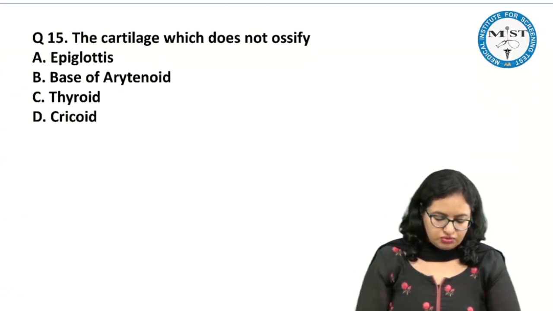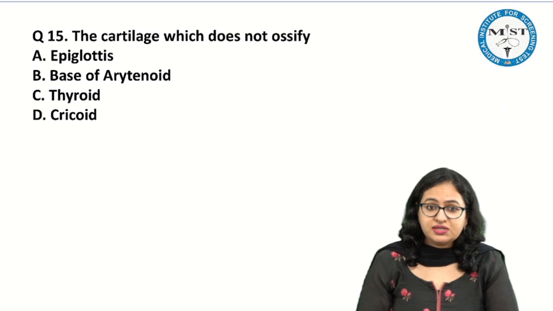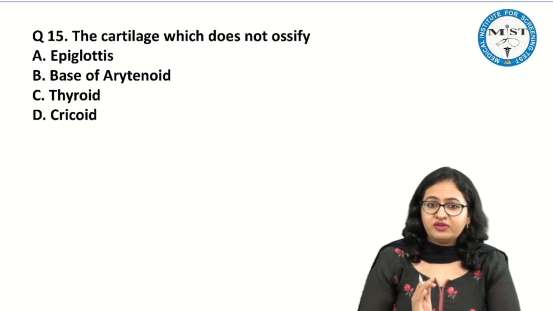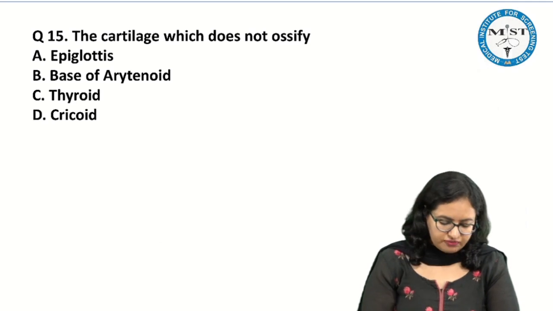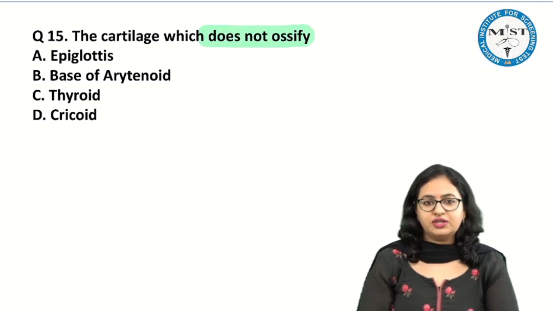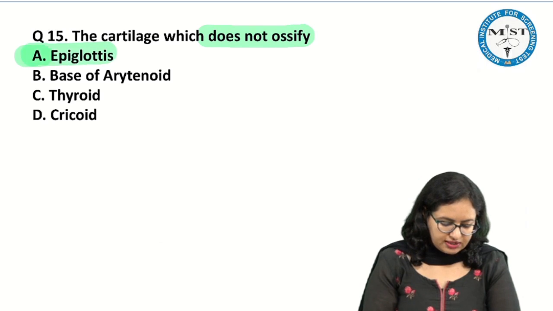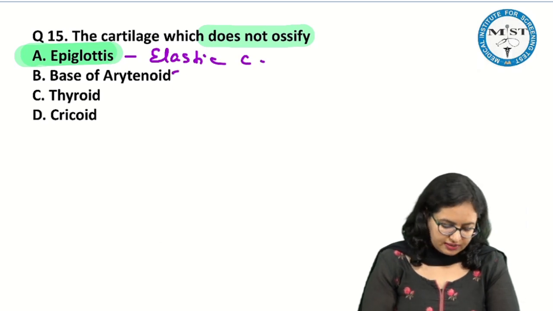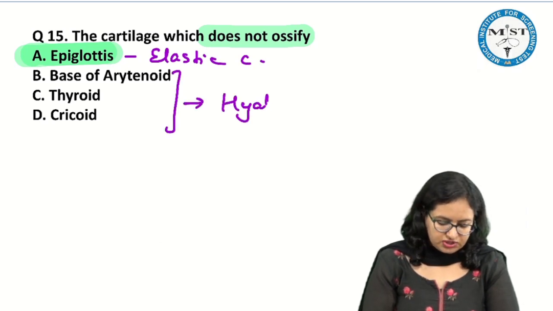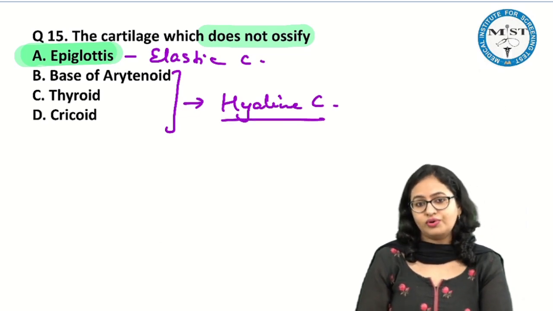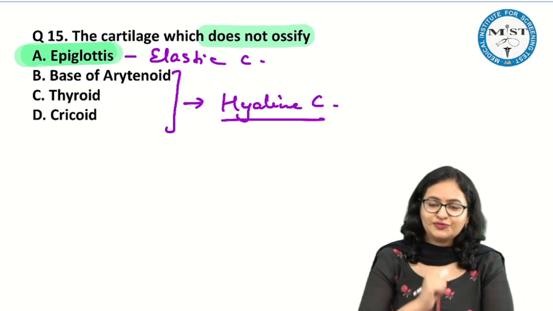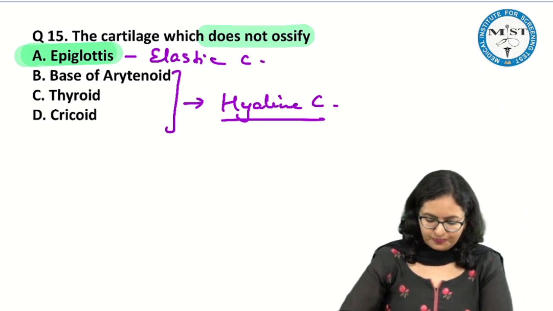So if I come back to the question, we have to basically look over here for the elastic cartilage, because the elastic cartilage is the one which will not ossify. And if I talk about the elastic cartilage, it is the epiglottis, which is the elastic cartilage. So it will not ossify, and the rest of the cartilages which are actually mentioned, they are hyaline cartilage in nature, so they can undergo ossification. Okay, so the answer of this question is epiglottis.